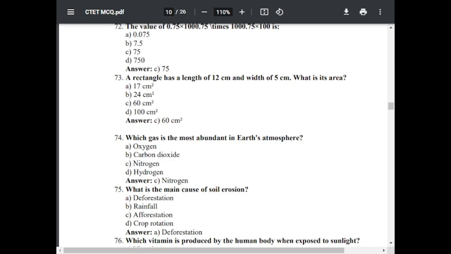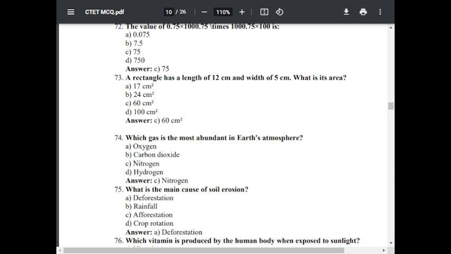Question number 74. Which gas is the most abundant in Earth atmosphere? Option A, oxygen. Option B, carbon dioxide. Option C, nitrogen. Option D, hydrogen. The correct answer is nitrogen.